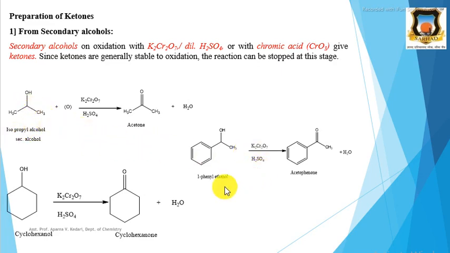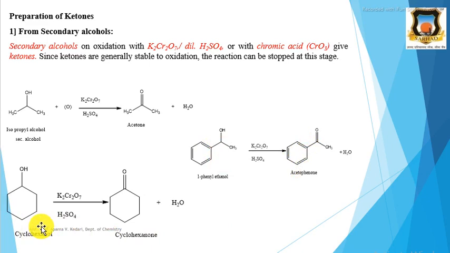Then second example, 1-phenyl ethanol. This 1-phenyl ethanol oxidizes to acetophenone, that is an aromatic ketone, because here one is an aryl group and the second one is an alkyl group. This is also a secondary alcohol, and this secondary alcohol oxidizes to acetophenone, that is an aromatic ketone.